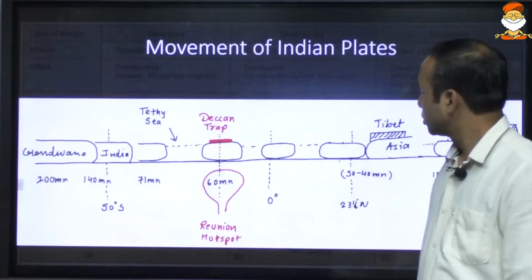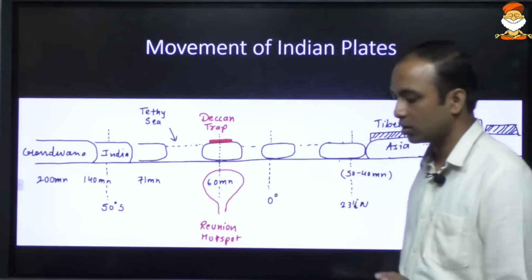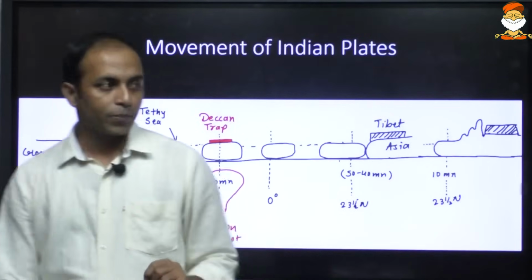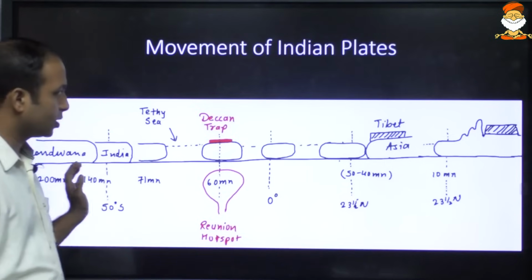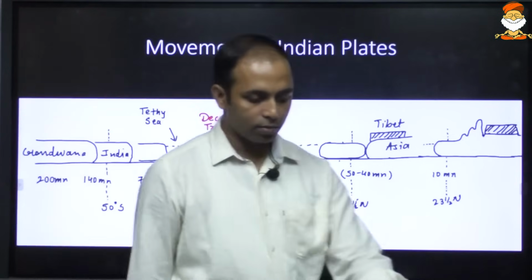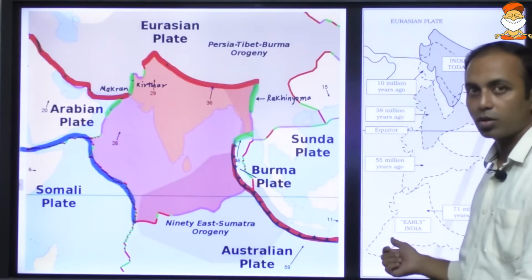Now the movement of the Indian plate, how the Indian plate moved. You can see the movement of the Indian plate in this order.